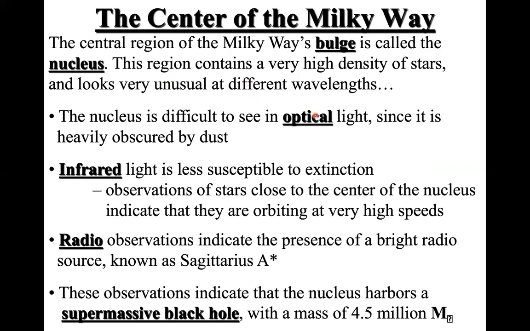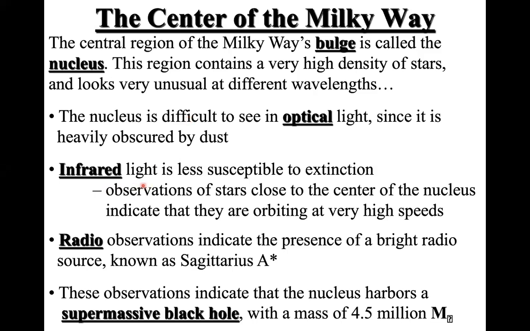Basically, if you look at optical wavelengths, it is very difficult to see. That is because we are looking through a lot of dust. Remember that our solar system is in one of these arms in the spiral galaxy which we live in. So when we need to look at the central region of the galaxy, we have to look through a lot of dust. Remember that I told you there are a lot of dust particles in between the stars. Because of that, through optical light, it is very hard to see something that is close to the center.